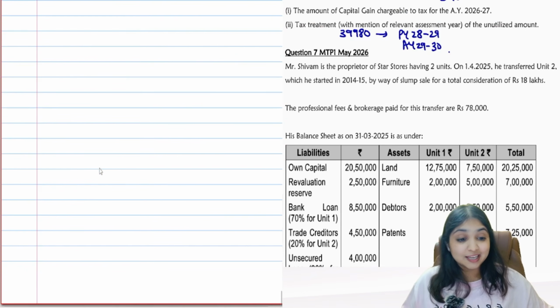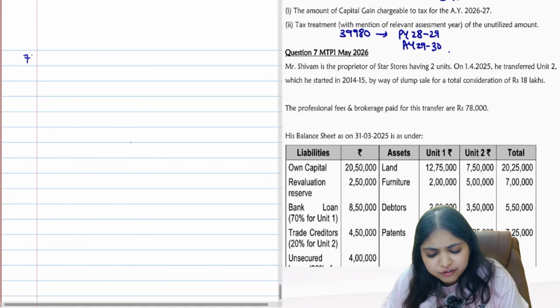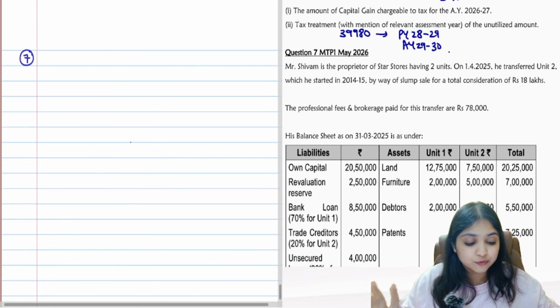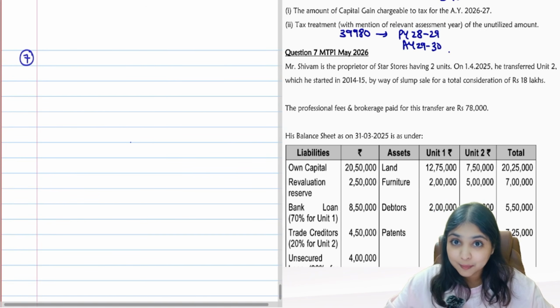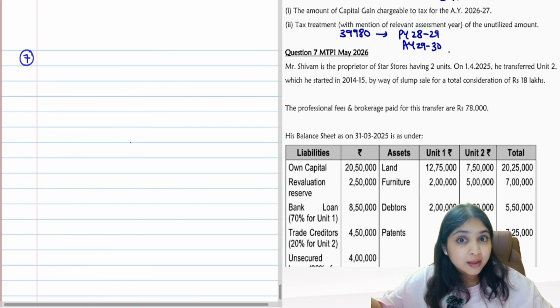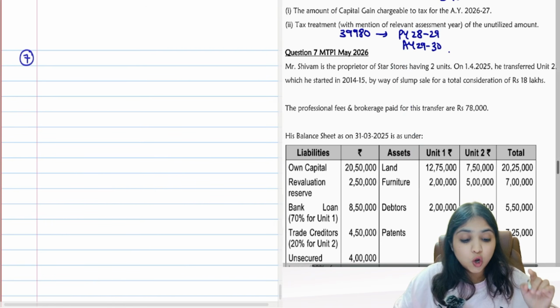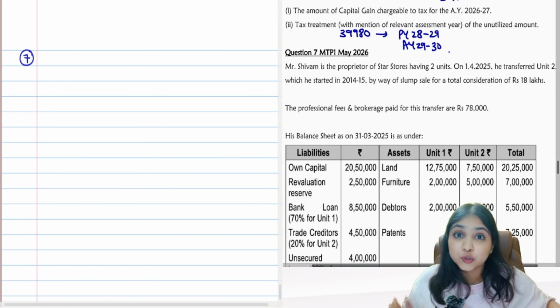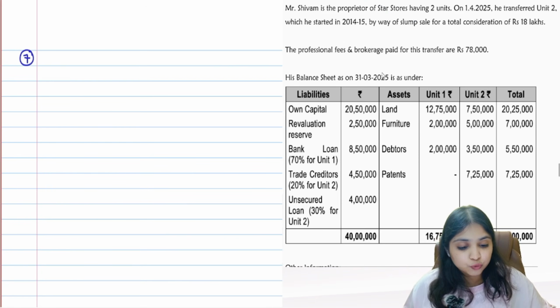One more capital gains question and this is going to be slump sale. Slump sale is something I really wanted to do one question for you. The reason being, it's been a very long time since they've actually tested slump sale in the exam. Last they asked slump sale in Jan 2025 only. After that, they've never asked slump sale and I found an amazing question in your first mock test paper. So we're going to do that, guys. Every bit of slump sale will get revised for you through this question.